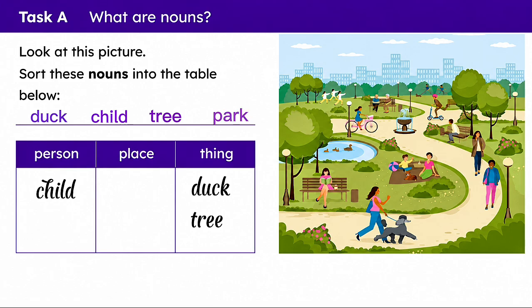And finally, a park. Is a park a person? No. Is it a place? Yes! The whole place in the picture is a park, which means the park is a place. Well done. You managed to sort those nouns into people, places and things.